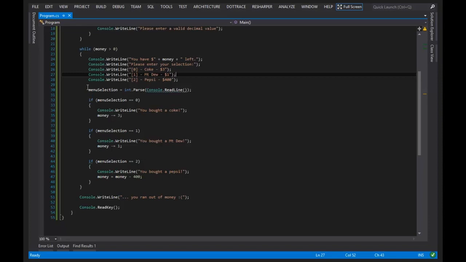The second problem with this code is a little bit trickier and is going to require people to start thinking about logic in a more abstract way. What I want is for this program to not allow a person to purchase a Coke, a Mountain Dew, or a Pepsi if they cannot afford it. And I want this while loop to be adjusted so that if they ever become so poor that they can't afford any of the items, the program will exit.